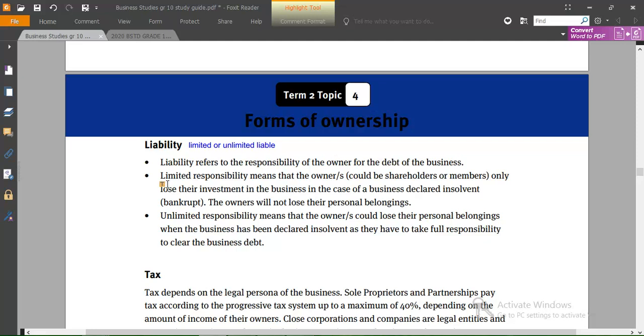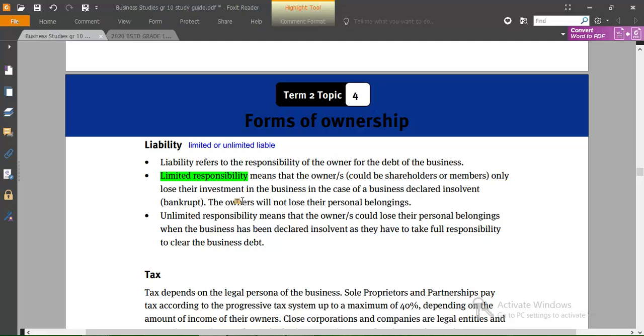So all companies and closed corporations, they have limited liability. This means that the owners only lose the money that they put in the business, then they cannot lose their personal belongings, or their personal belongings may not be attached to the business when the business goes bankrupt or insolvent and they want to pay the debts of the business, right?